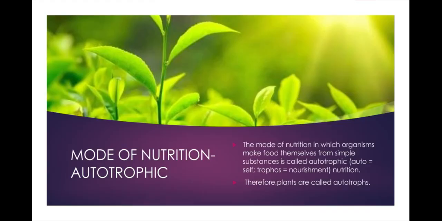Students, all living organisms need food to stay alive. What is the process of obtaining food necessary for health and growth? Nutrition. What are the different modes of nutrition? Autotrophic and heterotrophic. Last lesson you studied about autotrophic: living organisms which can make their own food through the process of photosynthesis. You can say plants as example.